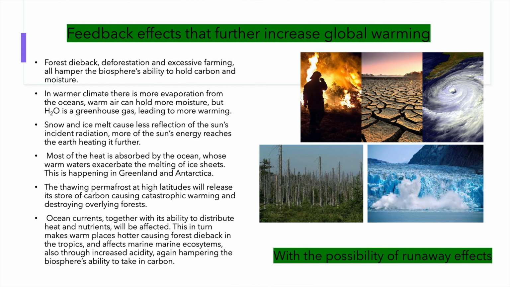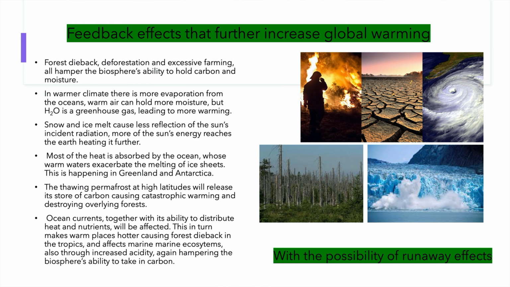As the earth warms a little, there is increased evaporation from the oceans. Warmer air can hold more moisture. But water vapor is a greenhouse gas that traps heat. Further, snow and ice melt causes less reflection of the sun's incident radiation. More of the sun's energy therefore reaches the earth, heating it further.